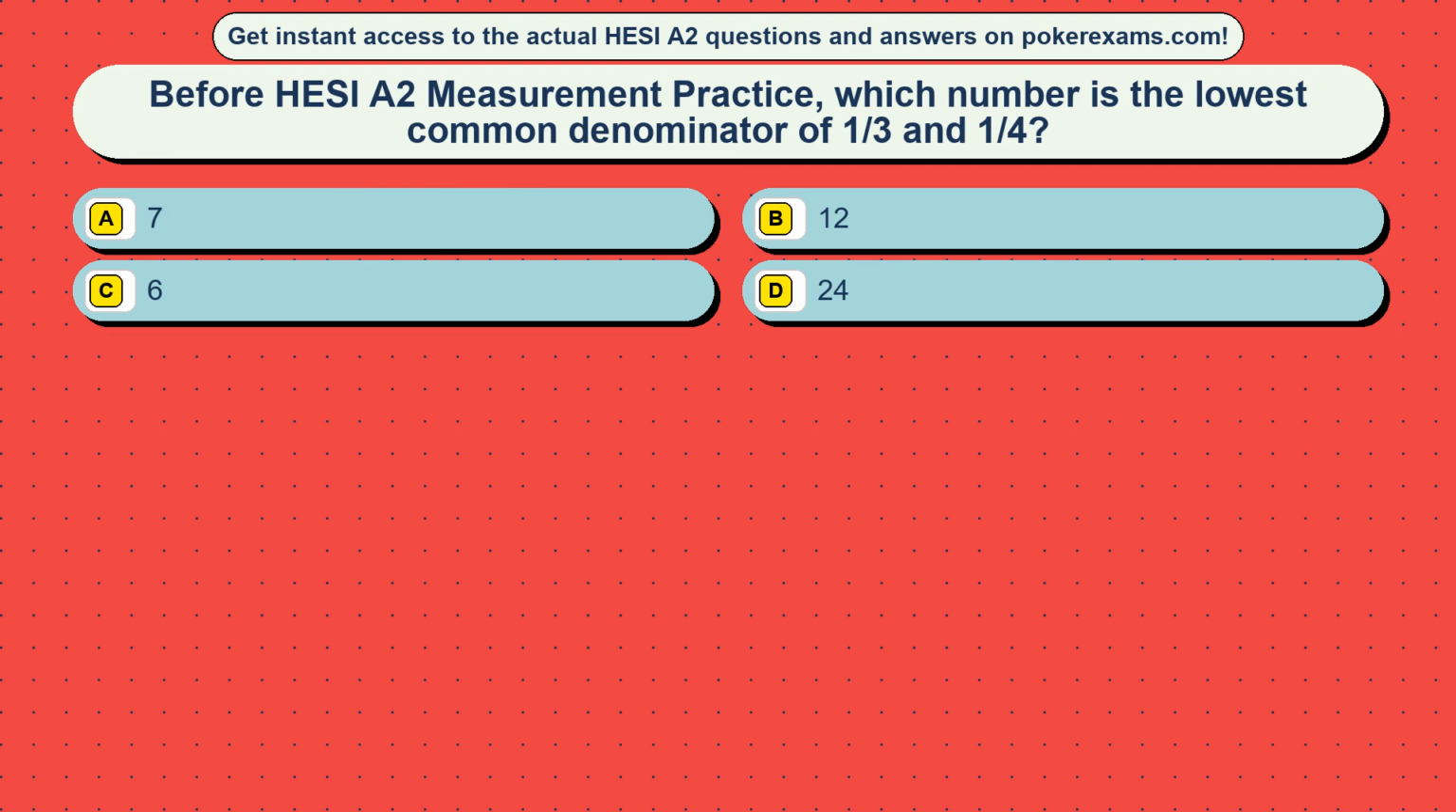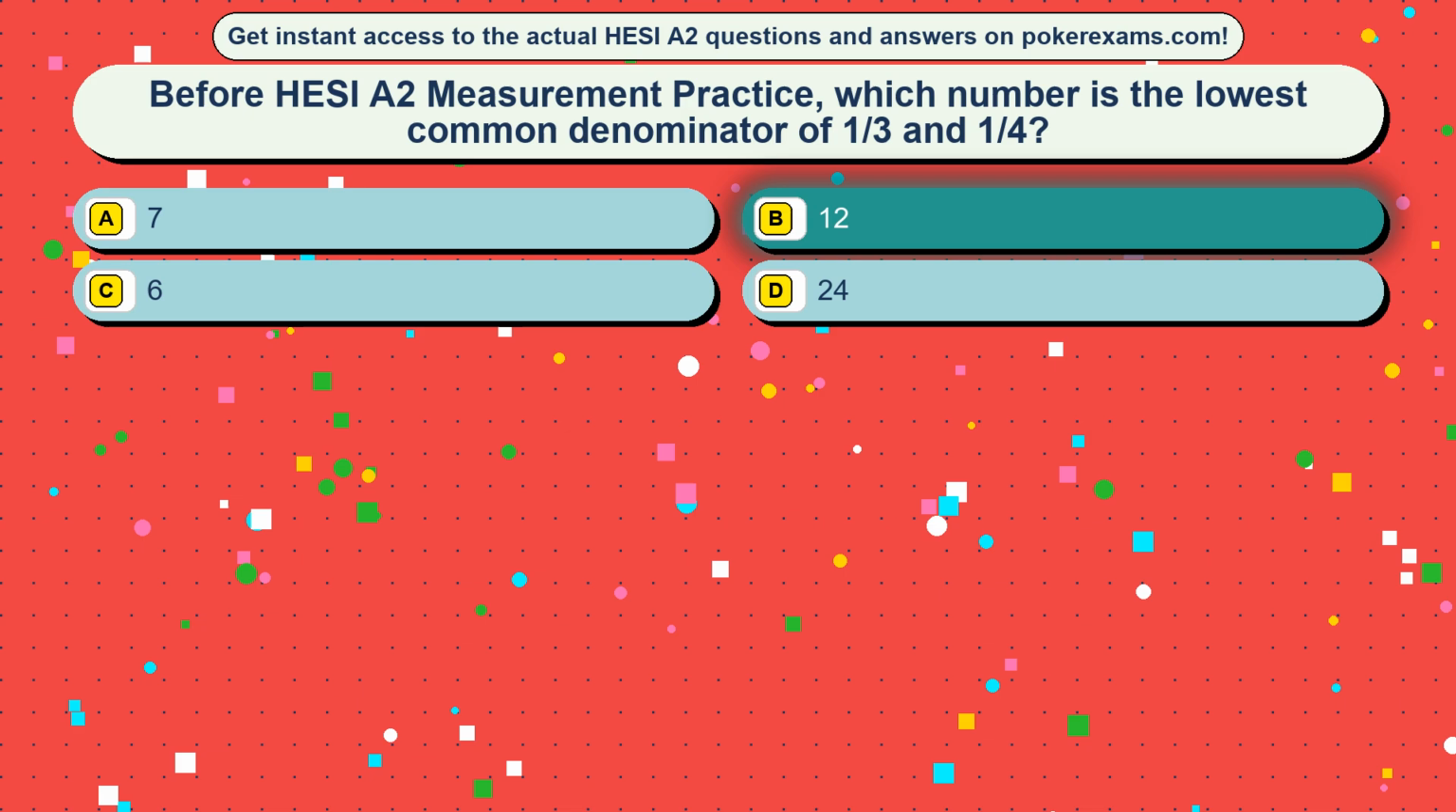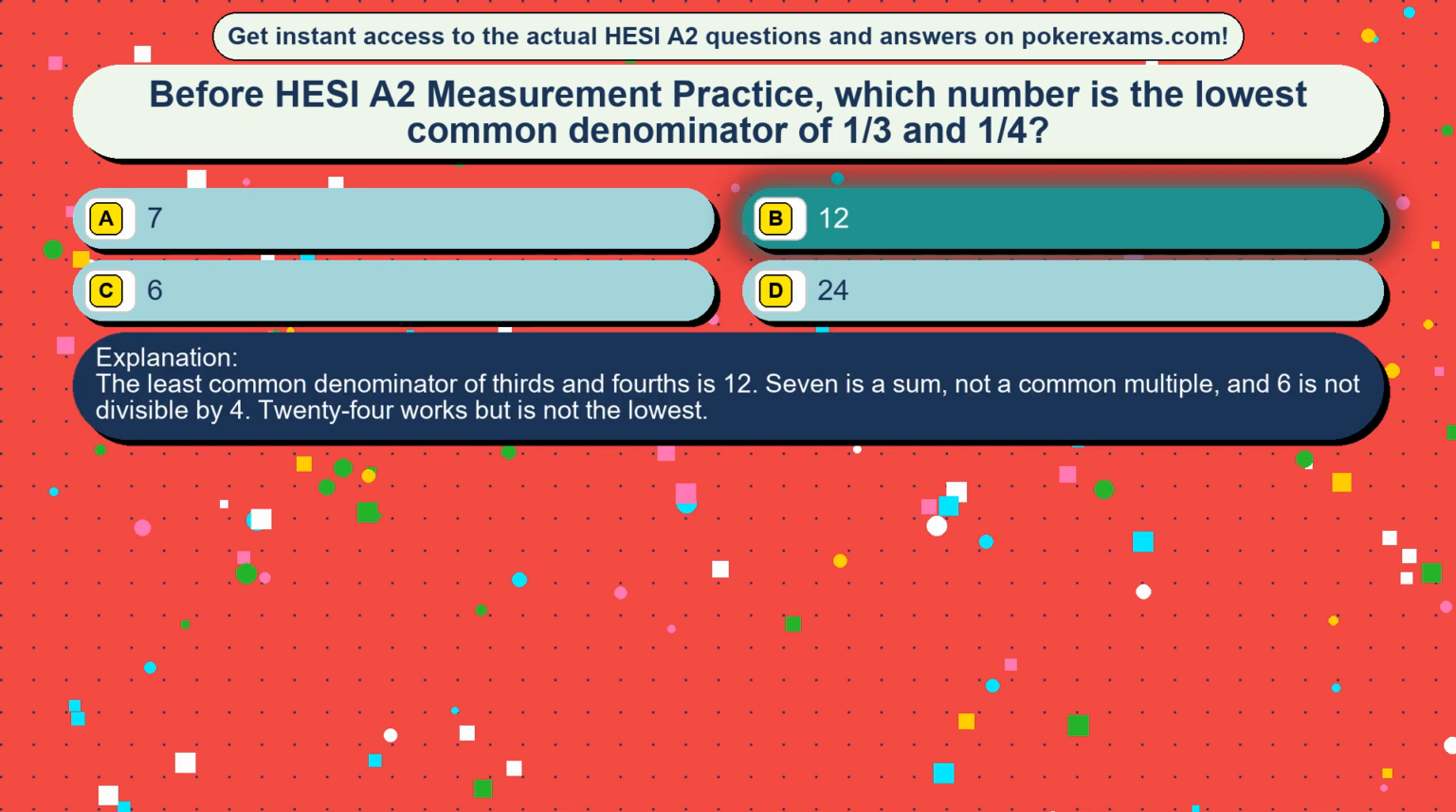Question 5. Before HESI A2 measurement practice, which number is the lowest common denominator of 1/3 and 1/4? Option A, 7. Option B, 12. Option C, 6. Option D, 24. The correct answer is option B, 12. The least common denominator of thirds and fourths is 12. 7 is a sum, not a common multiple, and 6 is not divisible by 4. 24 works but is not the lowest.